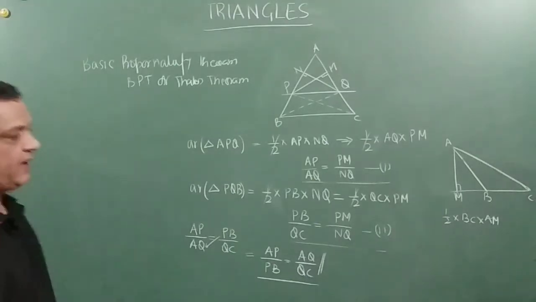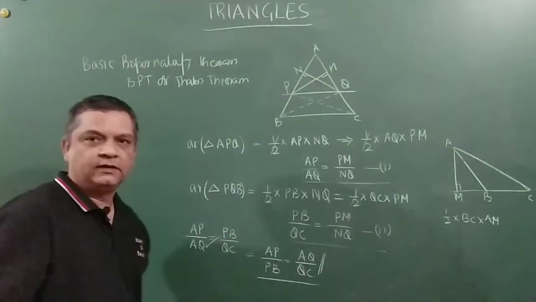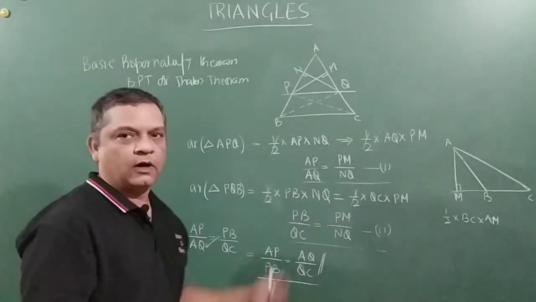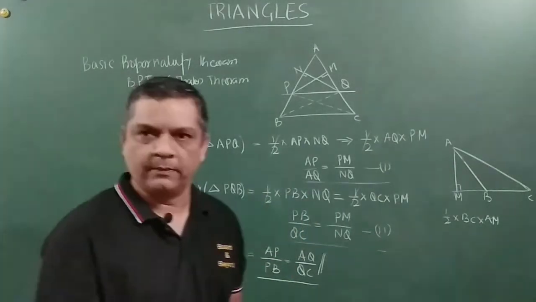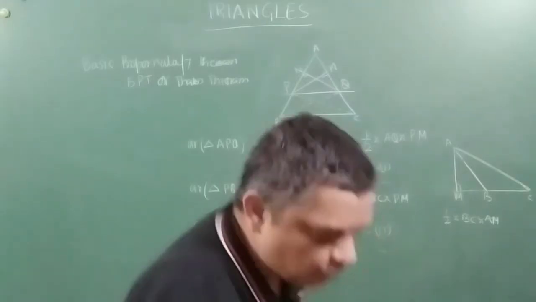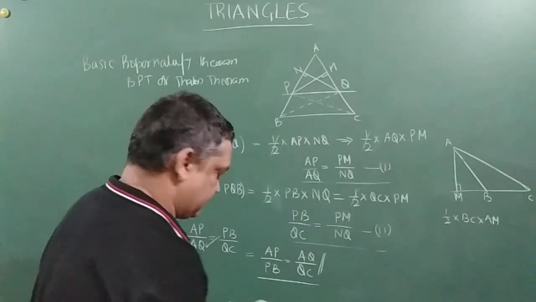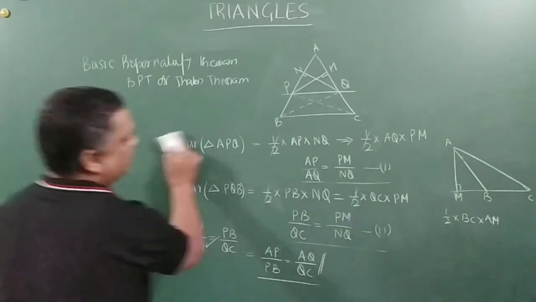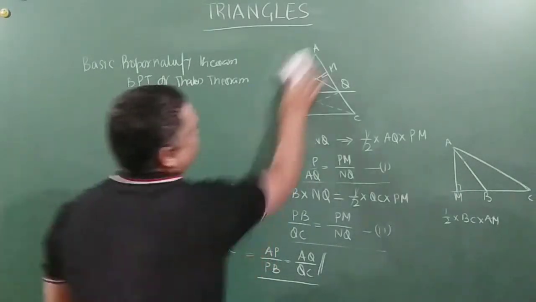This was to be proved, right? So you got it? This is called Thales theorem or basic proportionality theorem, friends. Now we will go to the other one, which is called the converse of basic proportionality theorem. I am going to rub it off.